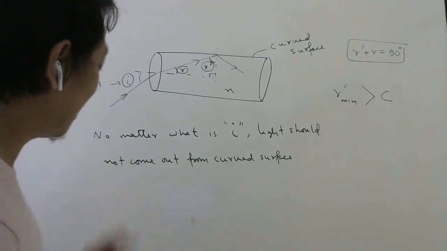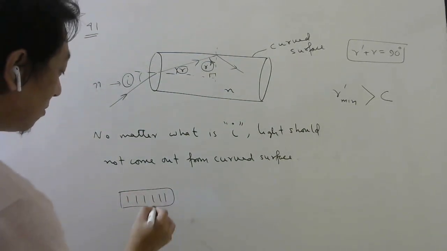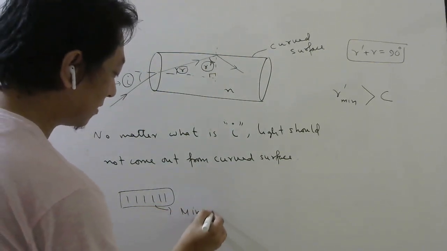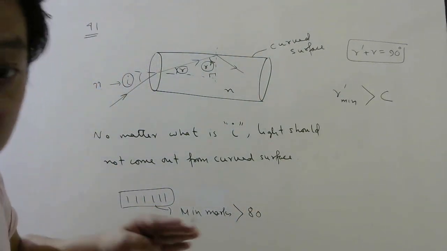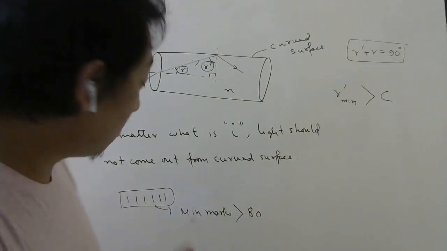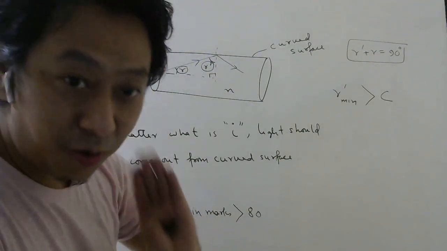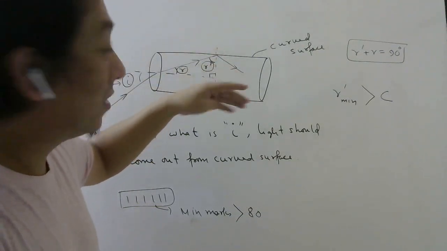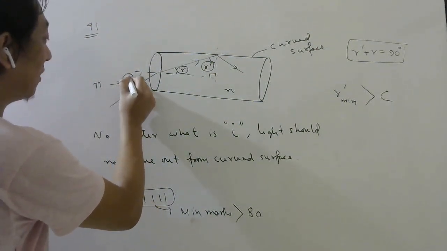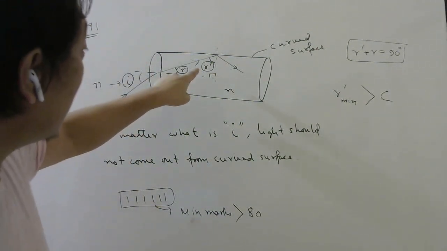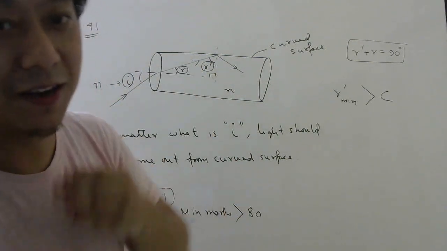Understood? See, it is like saying there is a classroom with many students. If I say the minimum marks is greater than 80, then it means every one of you got more than 80, because the minimum marks in this class is greater than 80. So everybody got more than 80. So if I want light to never come out, every time, no matter what is this angle, my r dash should always be greater than C, so that light will suffer TIR.